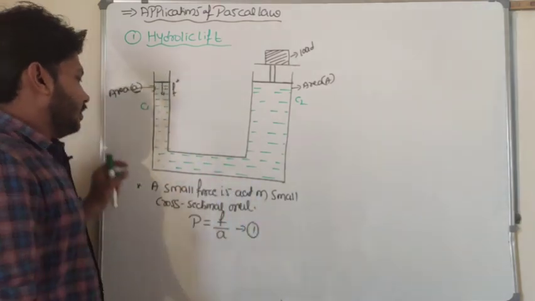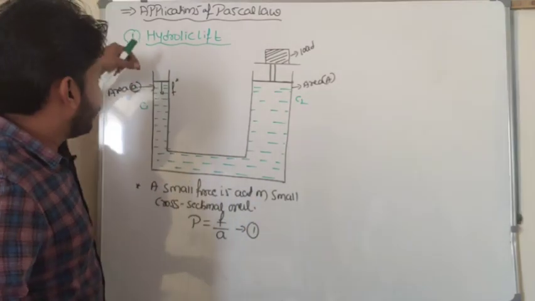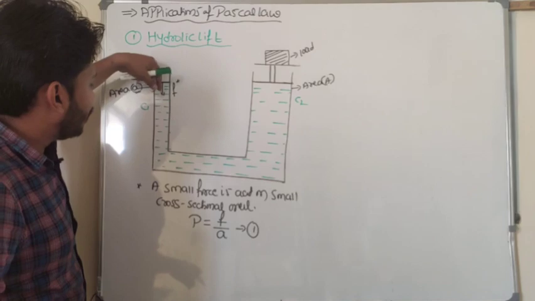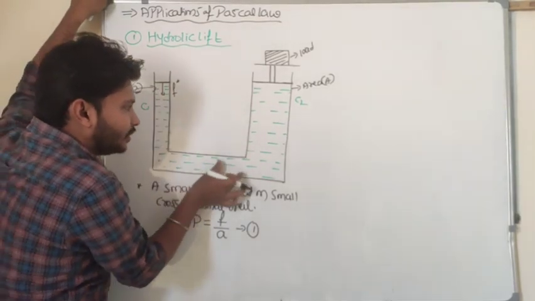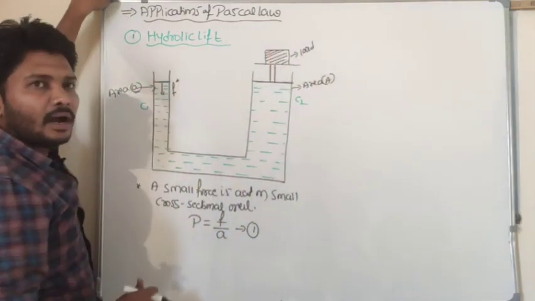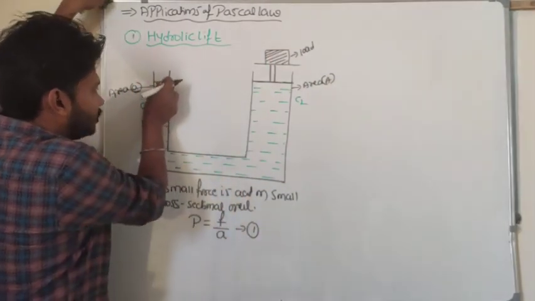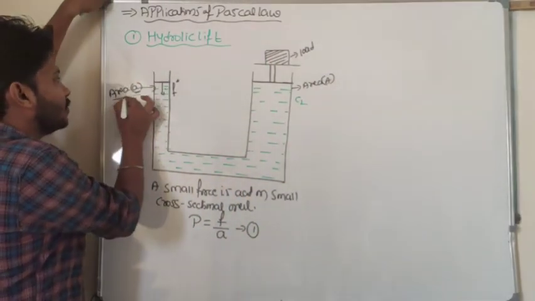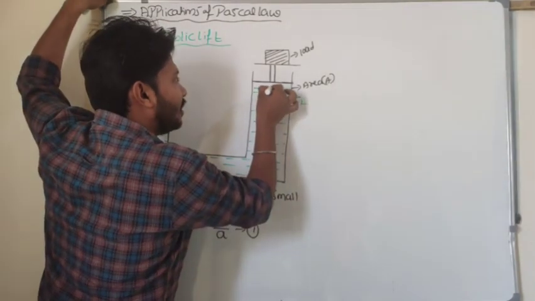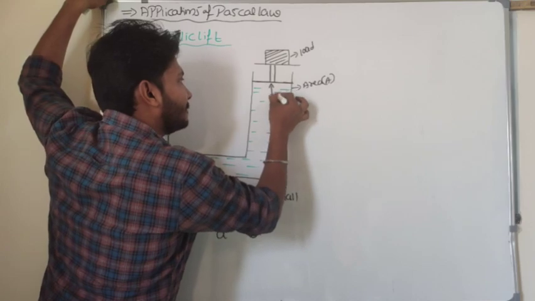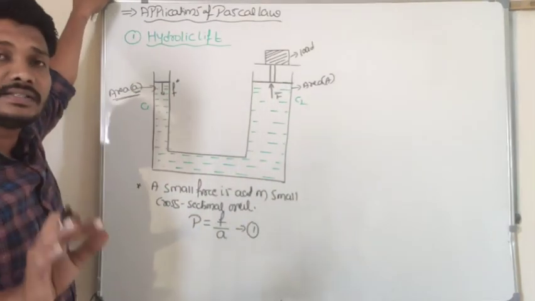Then whatever force I apply on the small cross sectional area, by Pascal's law this force or pressure is distributed uniformly in all directions. So the small force applied on the small cross sectional area acts on the large cross sectional area. Let us take this force as F here.